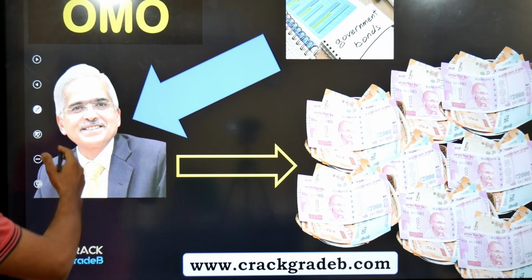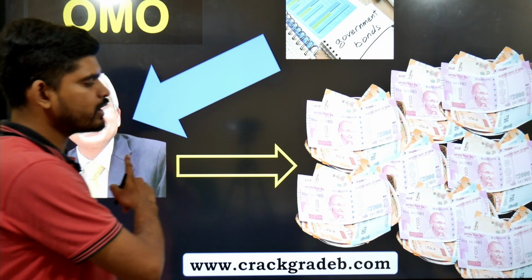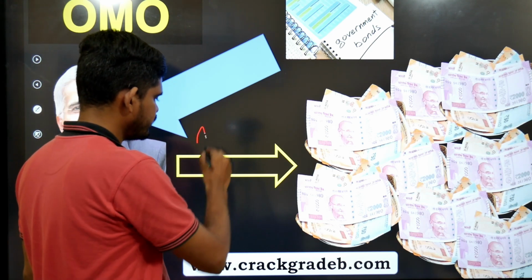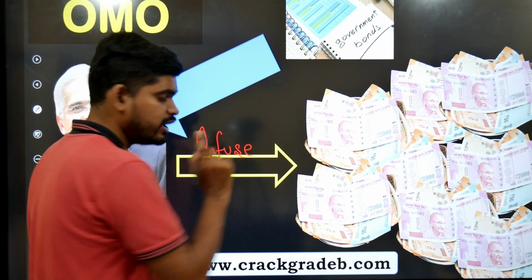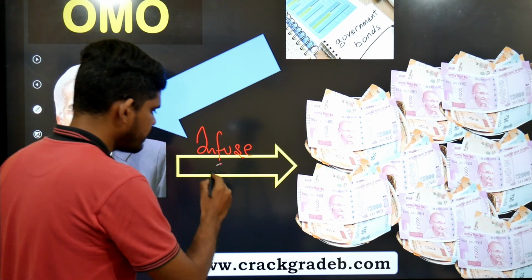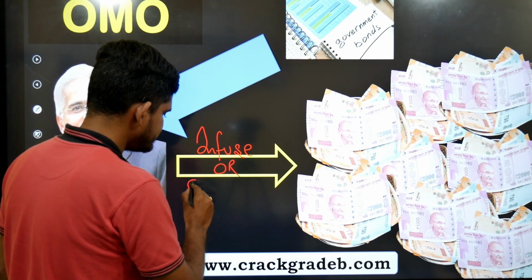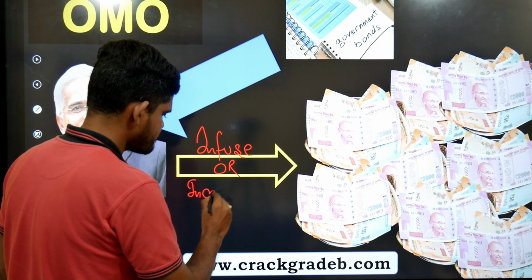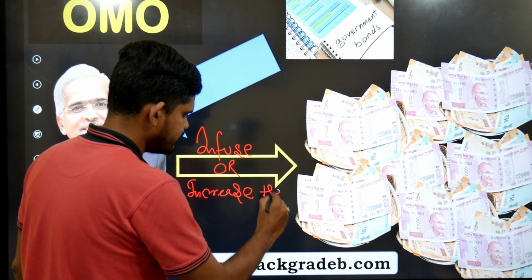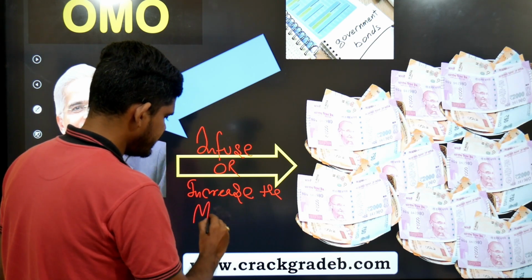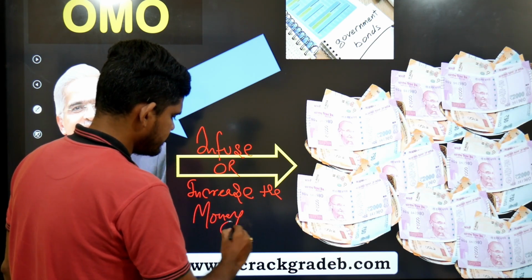Now see, this is the governor. If he wants to infuse or increase the money supply,